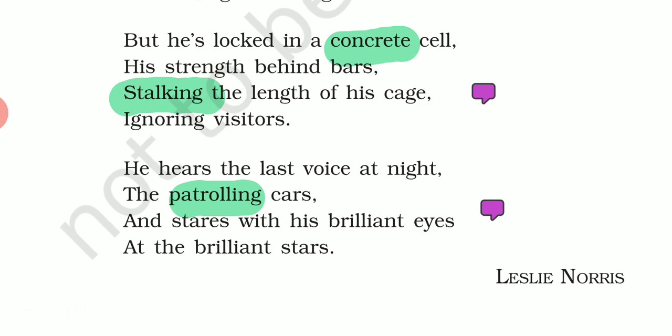But he is locked in a concrete cell, his strength behind bars, stalking the length of his cage, ignoring visitors.